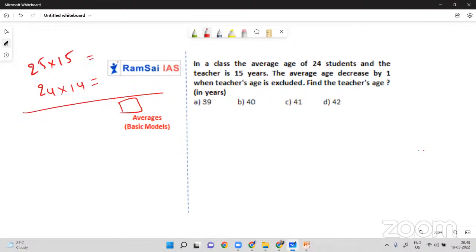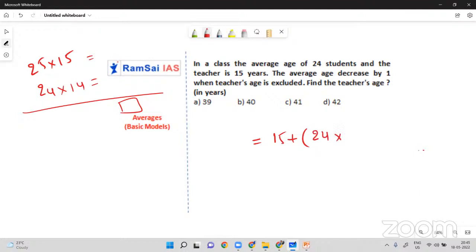But instead of this, what I said, final value is equal to initial value plus how many people are there finally. Now we don't have 25 people, we have only 24 people because the teacher is excluded now, into how much the age decreased.